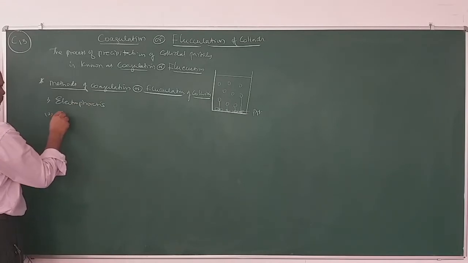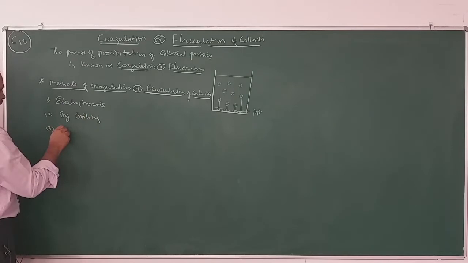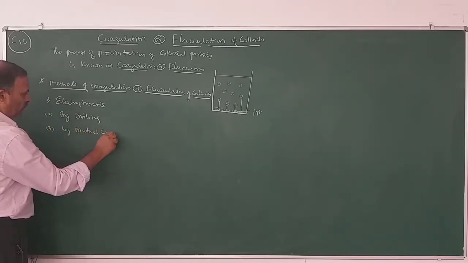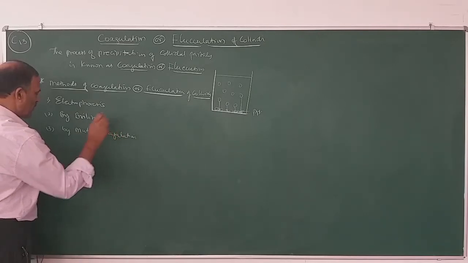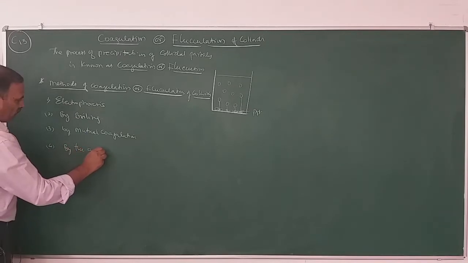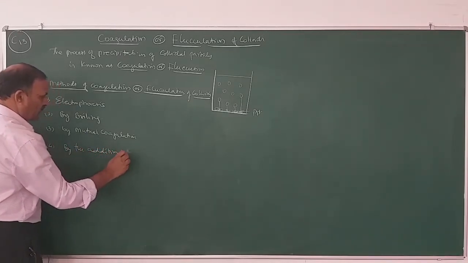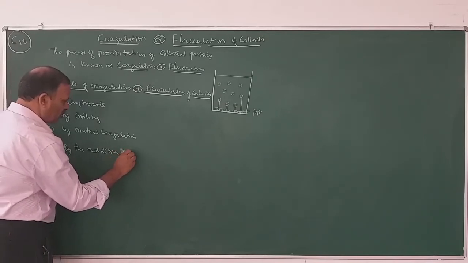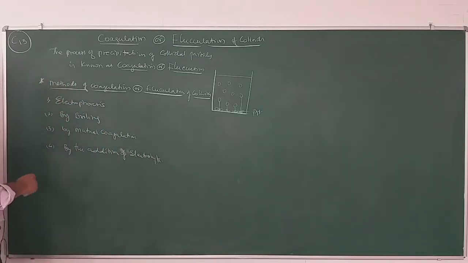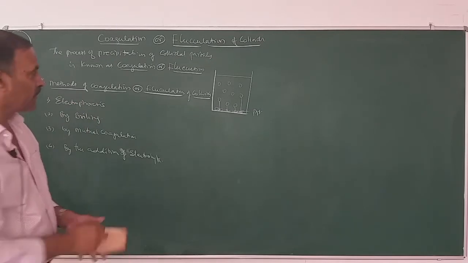Number 2, by boiling. Number 3, by mutual coagulation. And number 4, by the addition of excess of electrolyte. So these are the four methods available for the precipitation of salts.